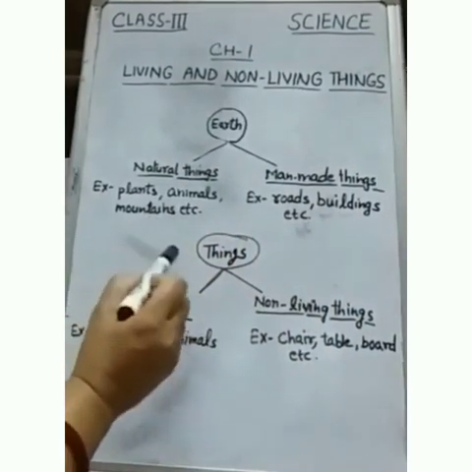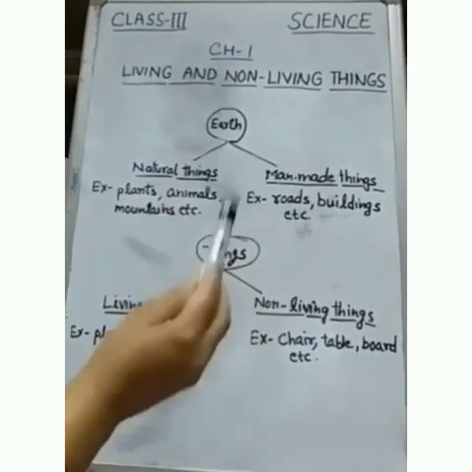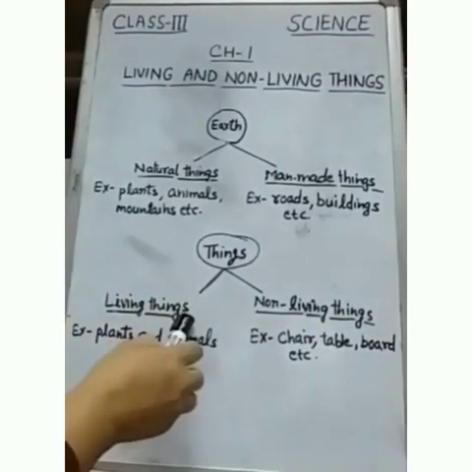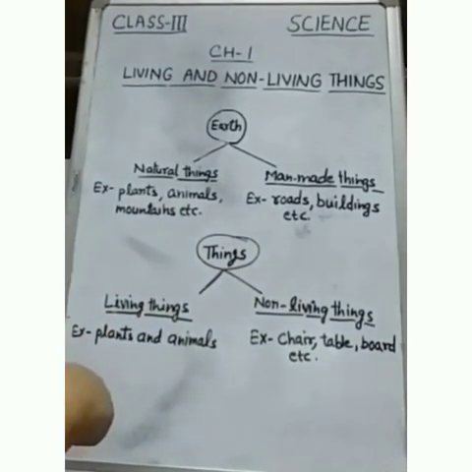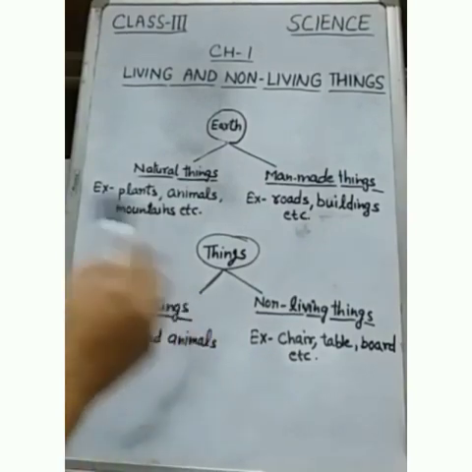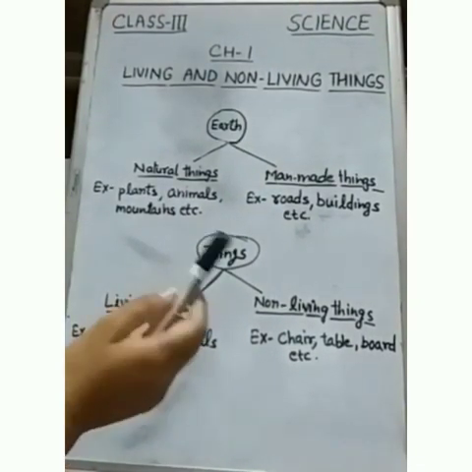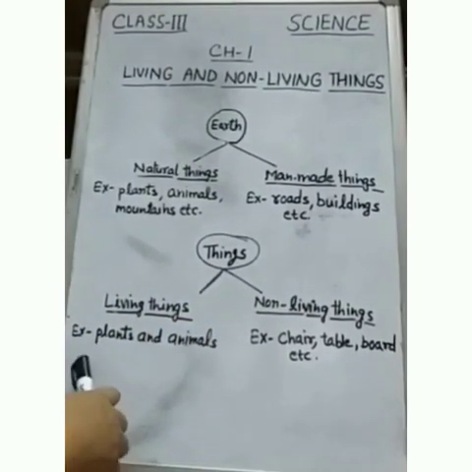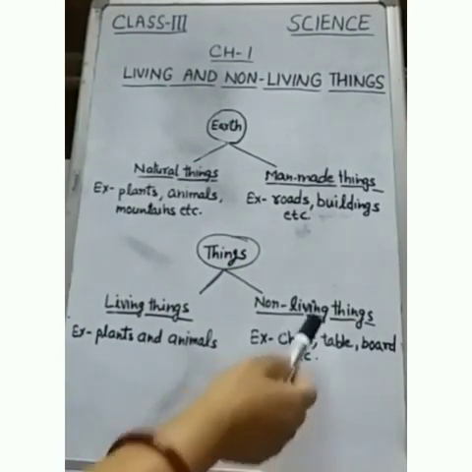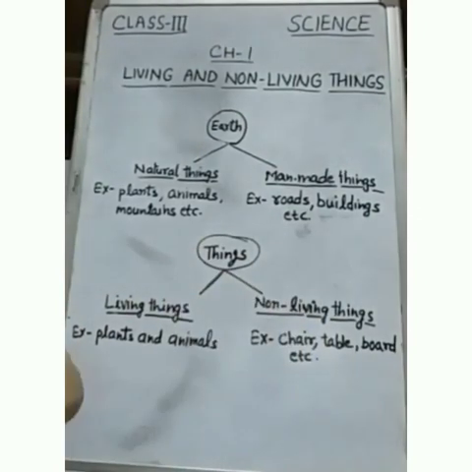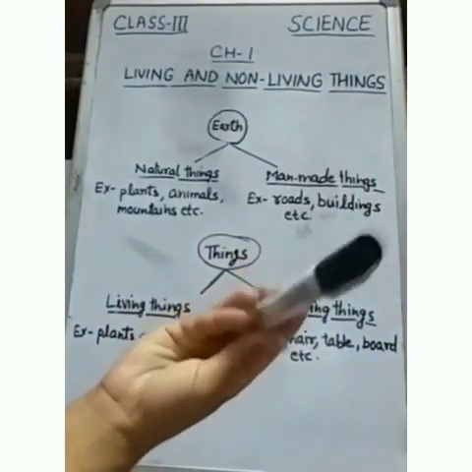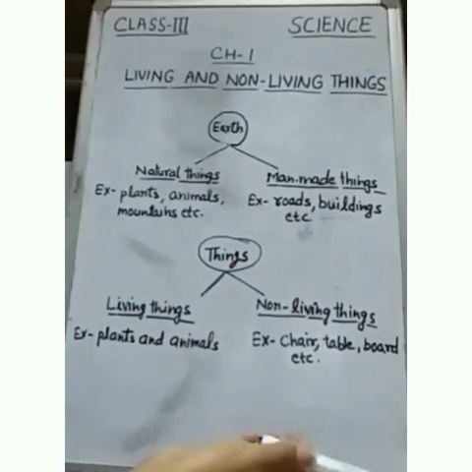Now, these things are again of two types: living things and non-living things. Living things are those which have life, like you, me, for example, plants and animals. And non-living things do not have life in them. For example, chair, table, this board, this marker, they all are non-living things.